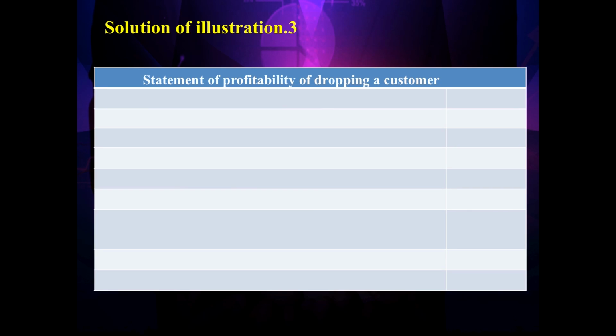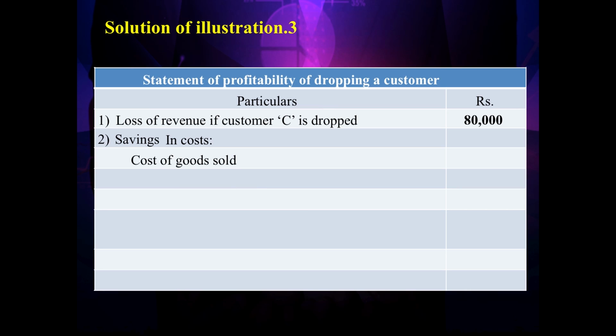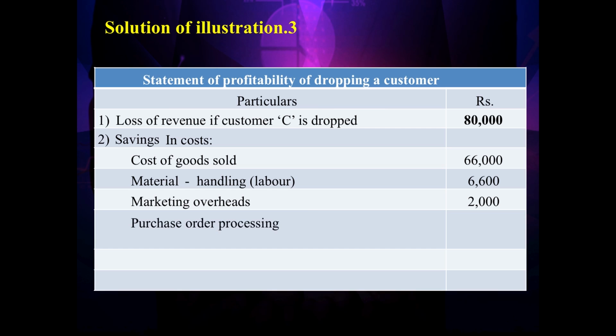Now, let us come to the solution of illustration 3. Statement of profitability of dropping a customer will have the two columns, particulars and rupees column. Loss of revenue if customer C is dropped is 80,000, that is the sales which we generated from product C. Savings in cost, that is cost of goods sold 66,000, material handling, that is labor 6,600, marketing overheads 2,000, purchase order processing 2,400, total savings in cost 77,000. So, impact on profit, it will be negative, that is 3,000.